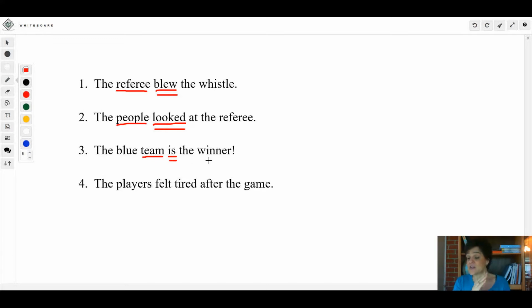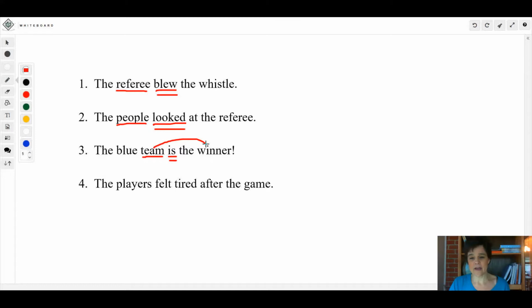Remember, it links the subject to another word in the predicate that either describes it or renames it. So team is winner. So in this sentence, winner is a noun that's renaming team.